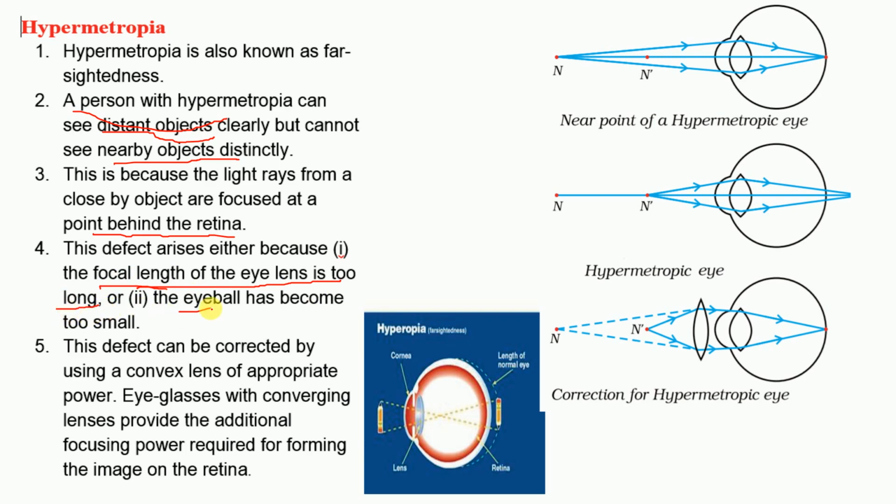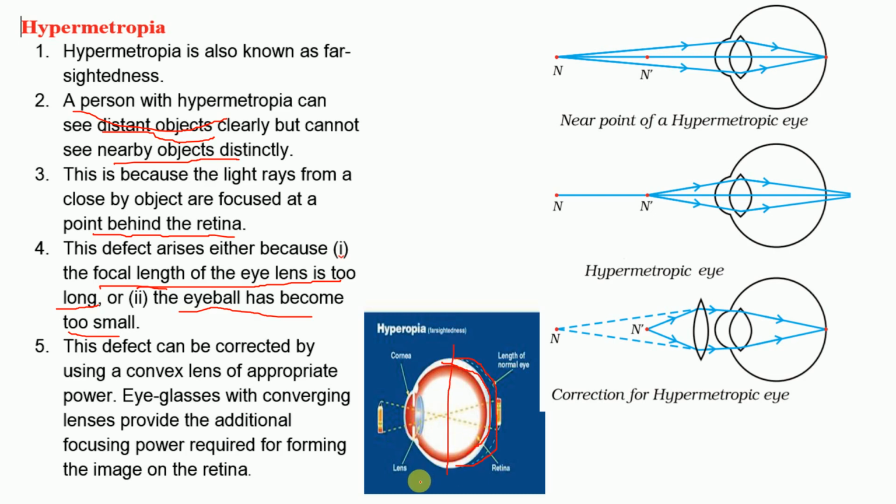And the eyeball becomes too small. Eyeball becomes too small means it is bulged. Now bulged means, again look at this picture. The actual size must be like this. This is the size of the eyeball. But the person's eyeball is like this, so it is a little bulged. You can say that it is bulged here.